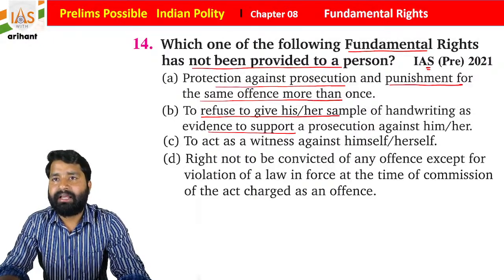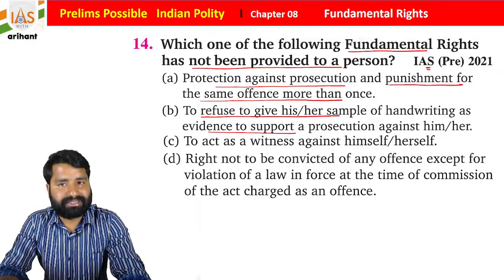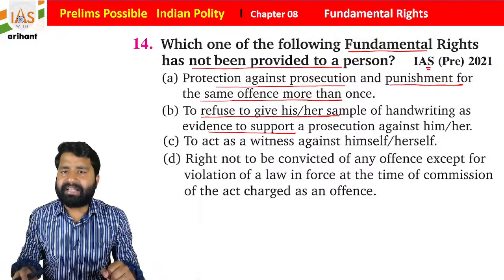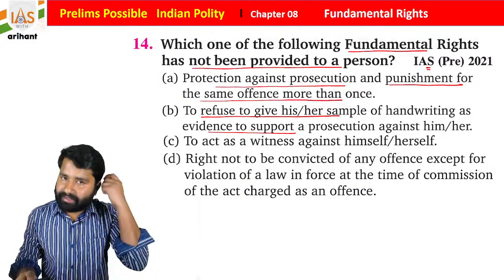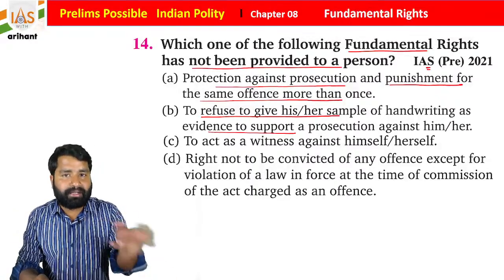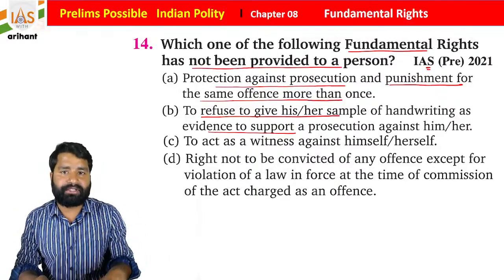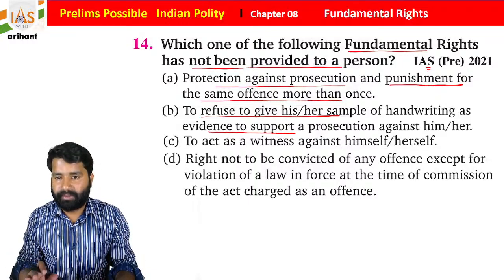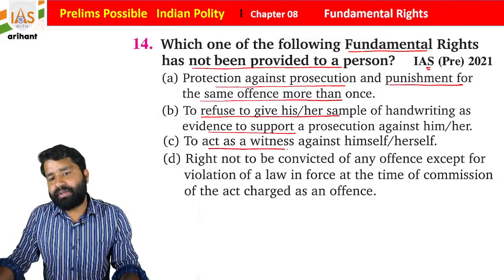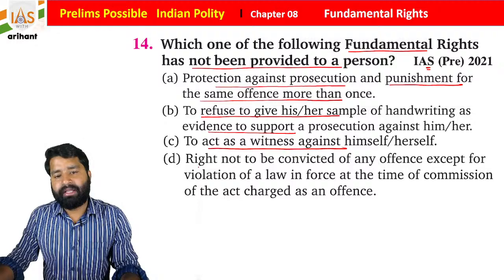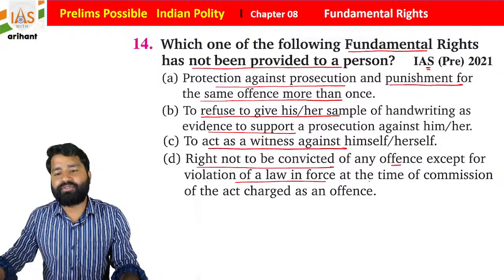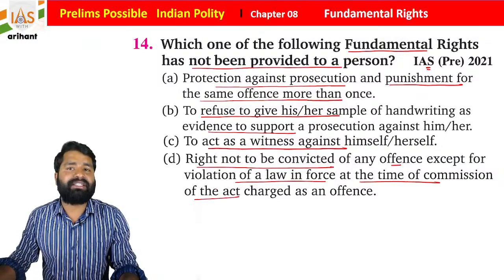Article 20 Clause 3 says no self-incrimination, meaning I'm not going to witness against myself. But let's suppose my hair, my blood sample, my writing is part of the evidence, part of the investigation, then I have to provide these evidences. Such acts are not acting as a witness against oneself. And the right not to be convicted for any offence except for violation of a law in force at the time of commission of the act charged as an offence, students.